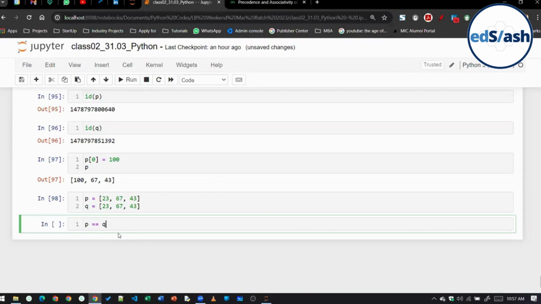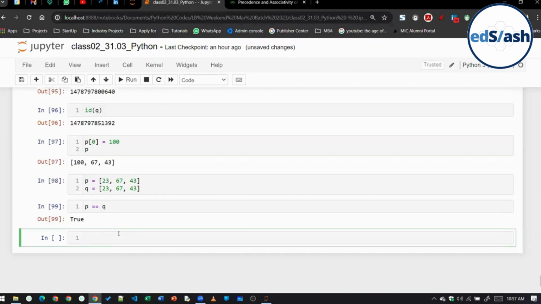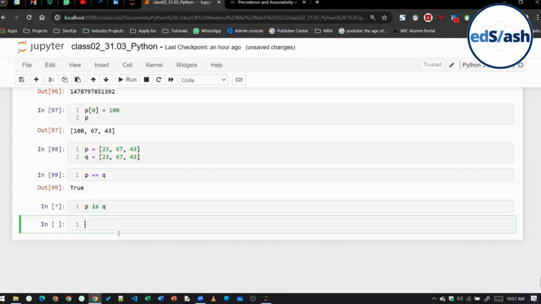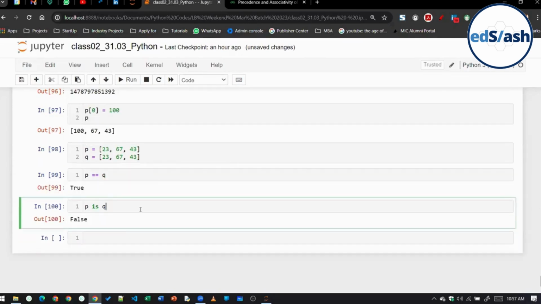Equal to equal to basically is comparing, so you will get a true value. But if I write p is q, then what will happen? Is is basically an identity operator. It will give a false. So actually, p is q is equivalent to ID of p equal to ID of q.